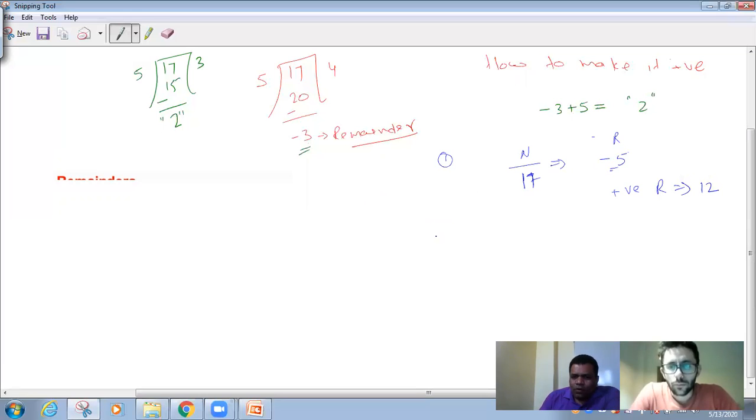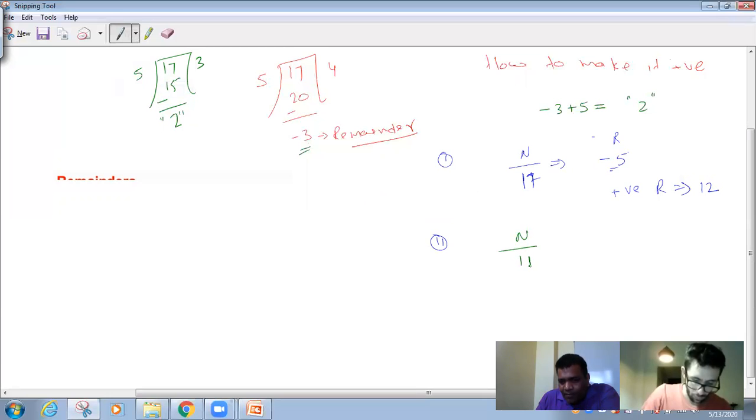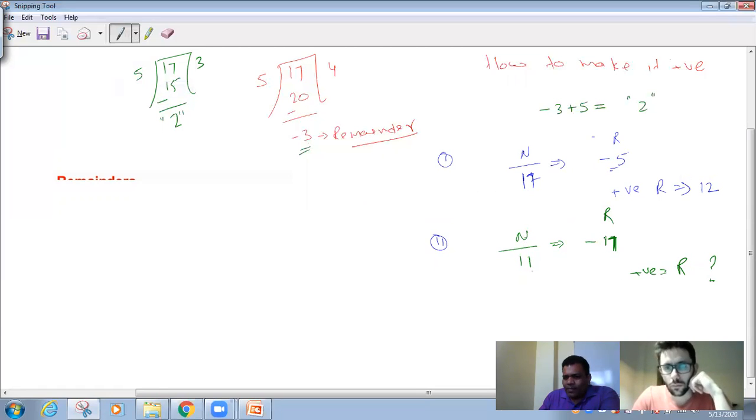Here, you have to think a step ahead. Any number n divided by 11, and we are getting a remainder of -17. So what is the positive remainder? Just think a step in advance. Number n divided by 11, I'm getting remainder -17. So how to make it positive?